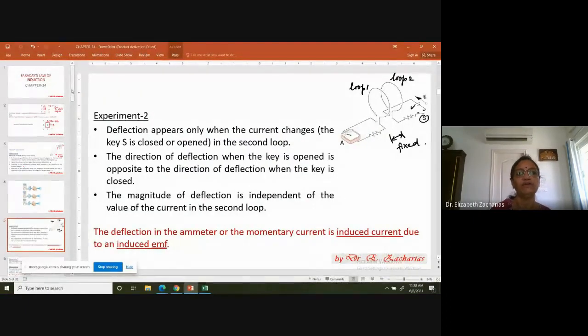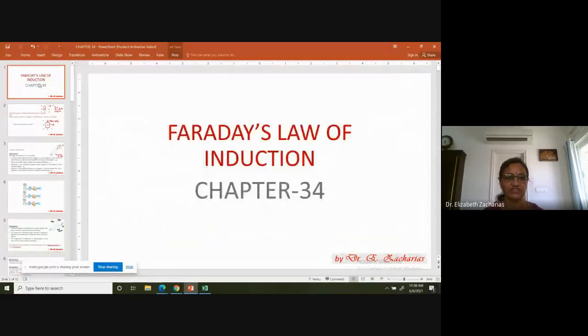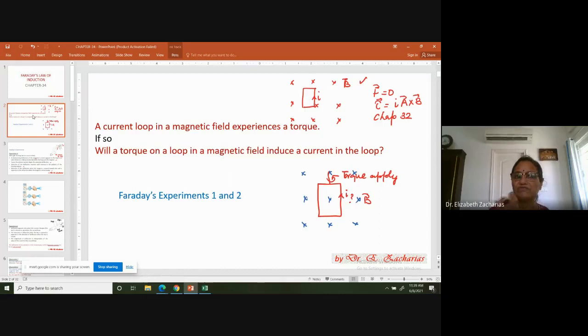Okay, guys, for the benefit of people who just entered the class, I will just take 2 minutes to explain. So we are in chapter number 34, and in chapter number 34, we are going to see Faraday's laws of induction. And basically how this whole thought came, I'll explain.